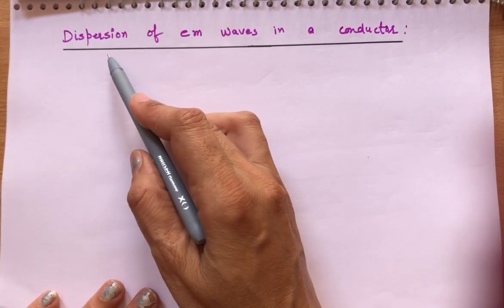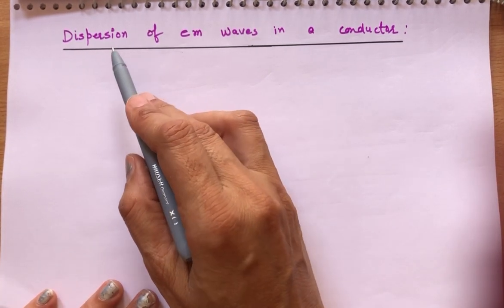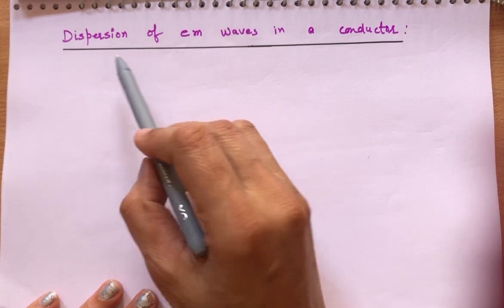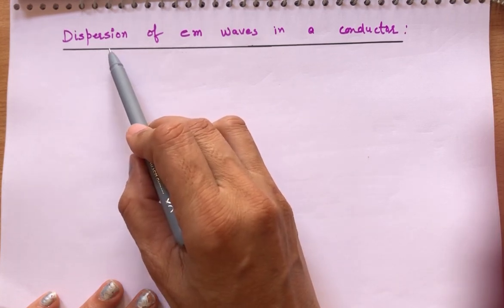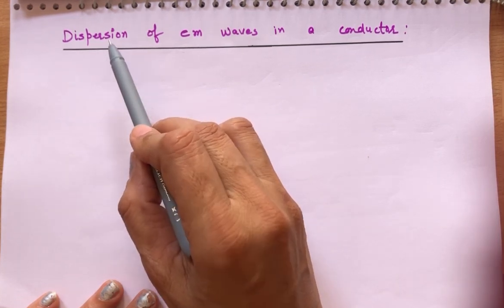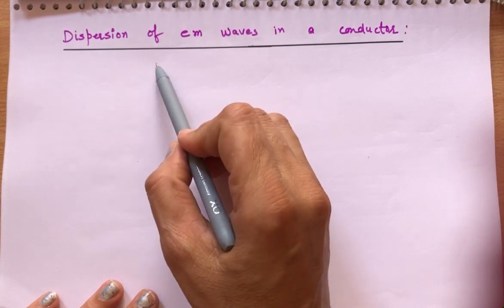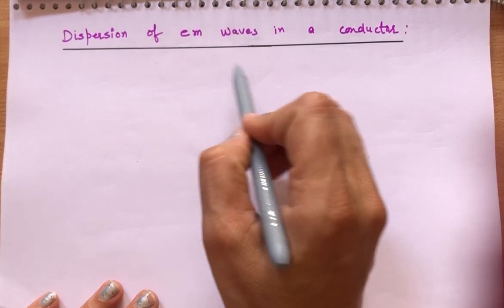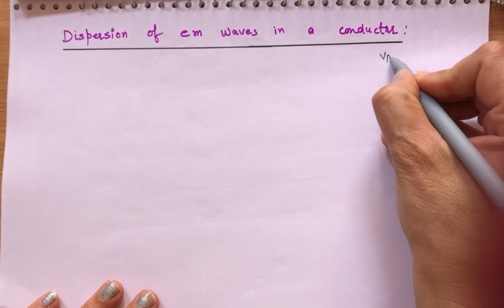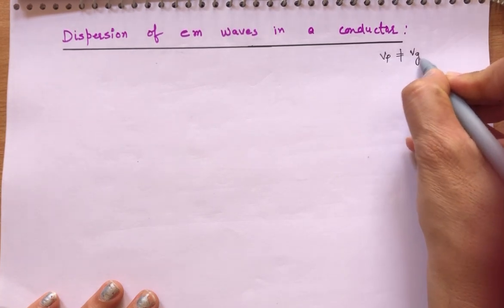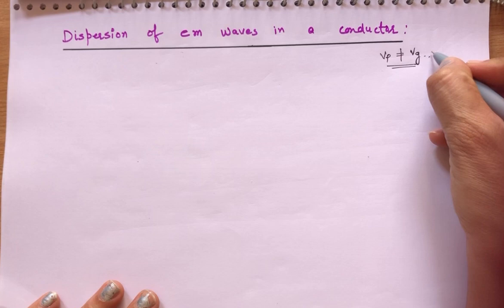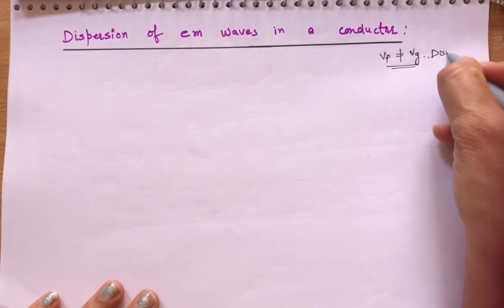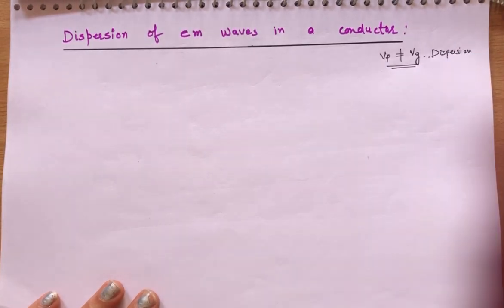So dispersion. First of all, when does dispersion occur? We have also done this in the wave motion chapter: dispersion occurs when the phase velocity and group velocity are not equal. Then it depends on which velocity is more. According to that we have a type of dispersion, normal or anomalous.